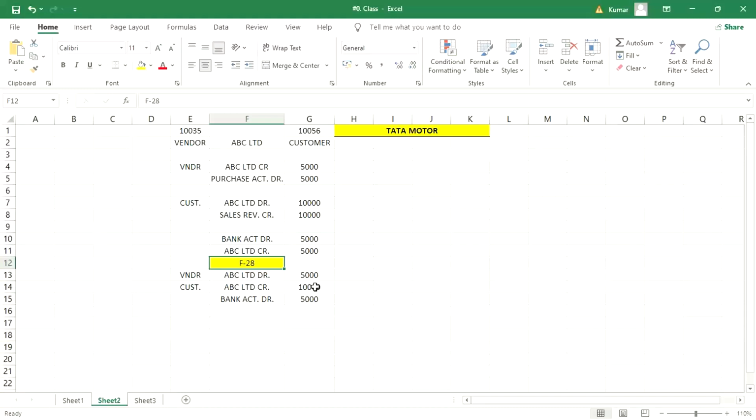Okay. So linking the customer with vendor and vendor with customer, what is the benefit, guys? The benefit is whatever transactions are getting posted against the customer and vendor, both transactions are going to appear on a single platform. Whether you make F-28 or F-53, in both cases, both customer and vendor open items are going to appear over there. What is the benefit, guys? If both transactions appear, then it is going to be pretty simple. Clearing will happen. I'll show you practically, don't worry.